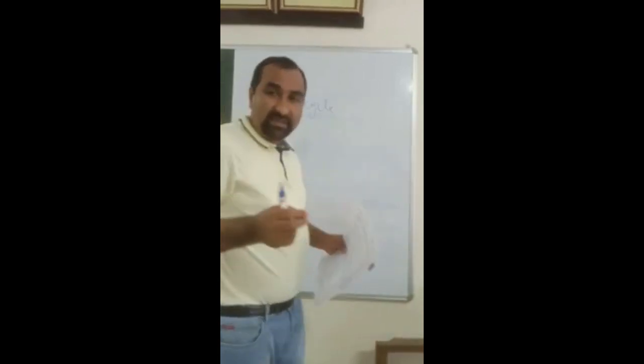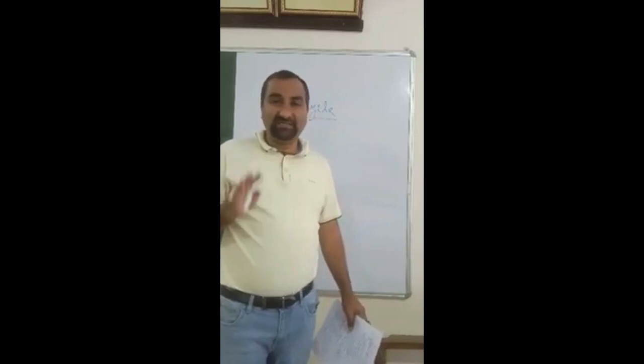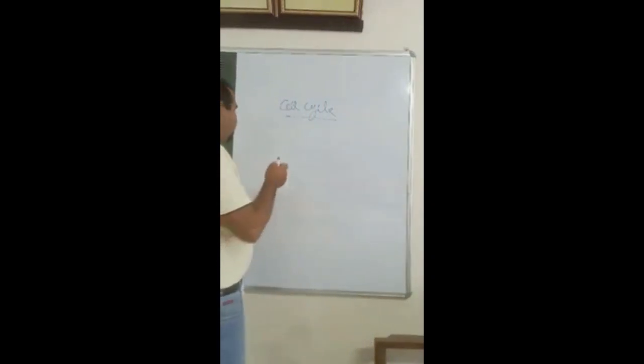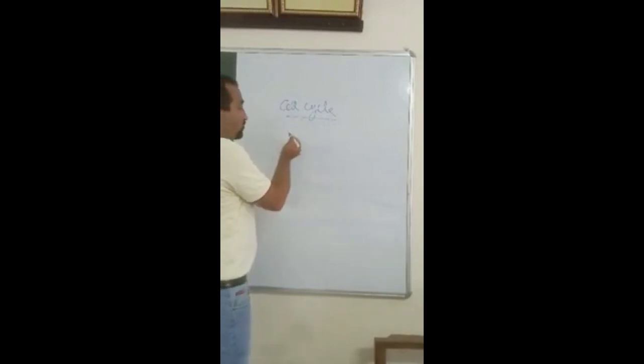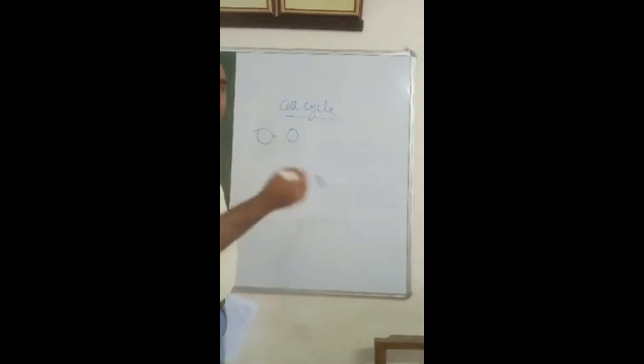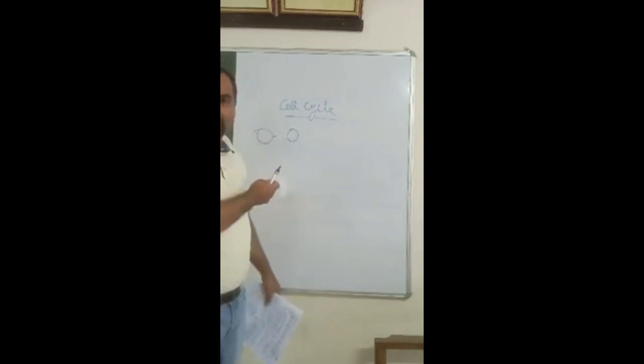We know that a cell is produced by a pre-existing cell. So how does this mechanism take place? This is the process of formation of one cell by a pre-existing cell.